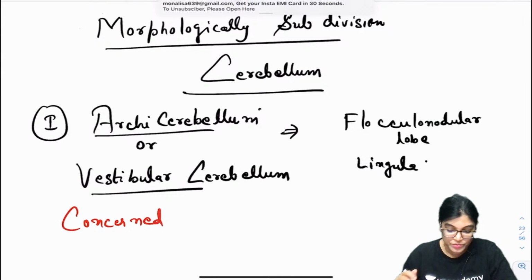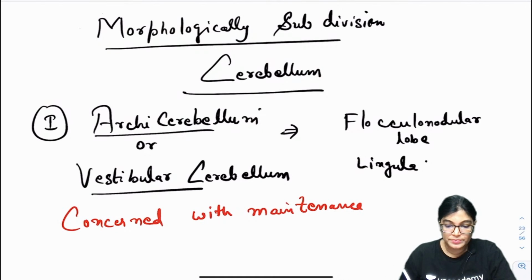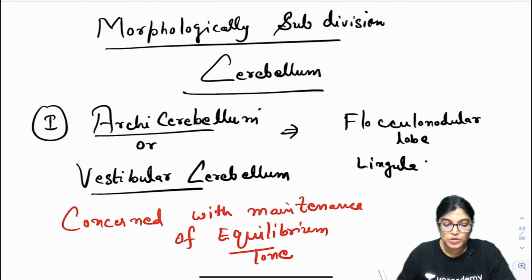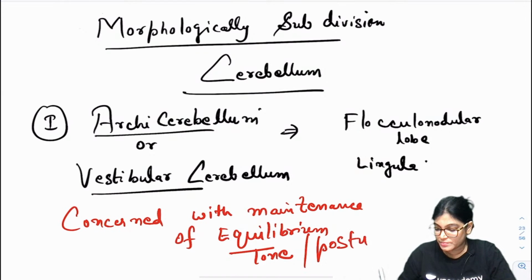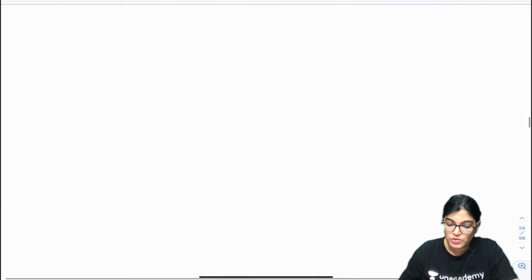So when we talk about archicerebellum, it is concerned with maintenance of equilibrium, tone and posture of trunk, tone and posture. Got it? Not coordination. In the MCQ, the option was given as coordination. It is not for coordination. It is concerned with maintenance of equilibrium, tone and posture. So done with this. Now, moving on to the next one.